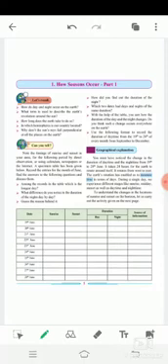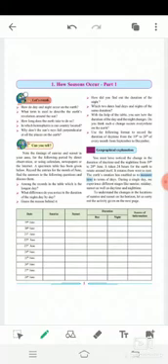This is continuing the geography chapter number 1. So let's start. Now let's get on further to understand the changes in the location of sunrise and sunset on the horizon. Let us carry out the activity given on the next page.